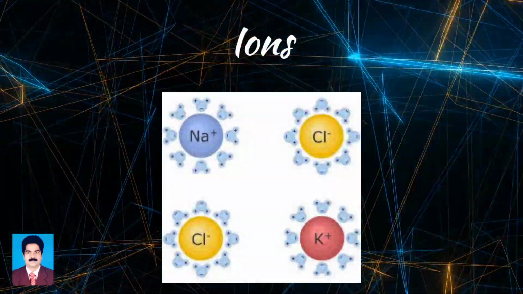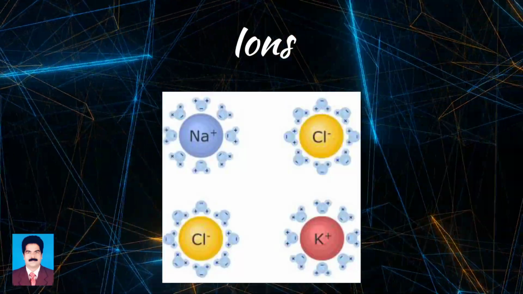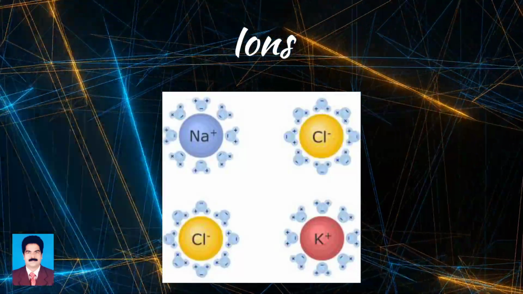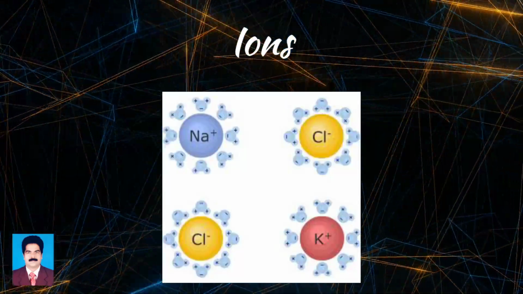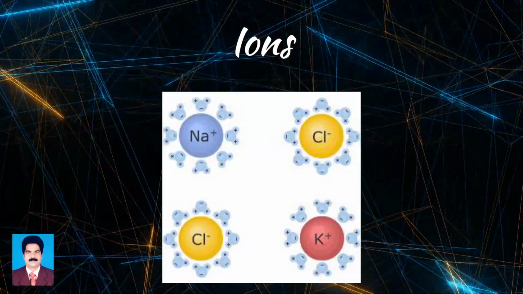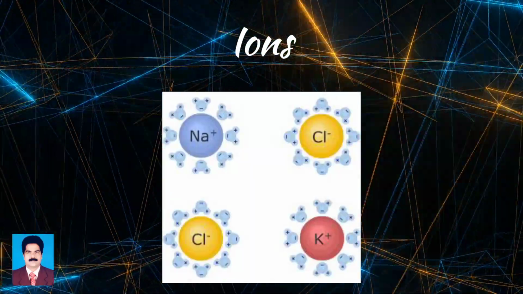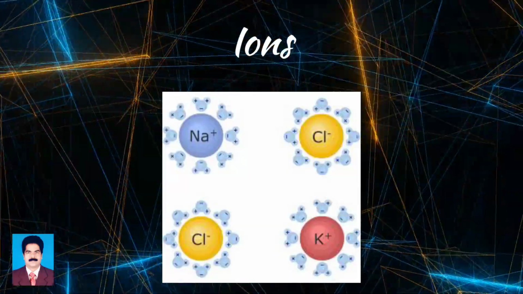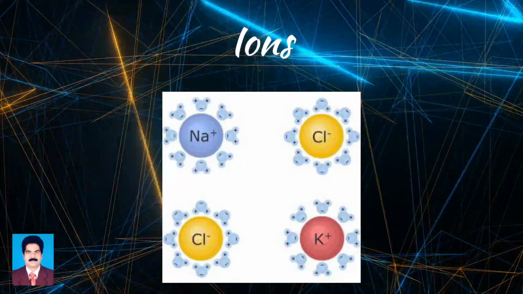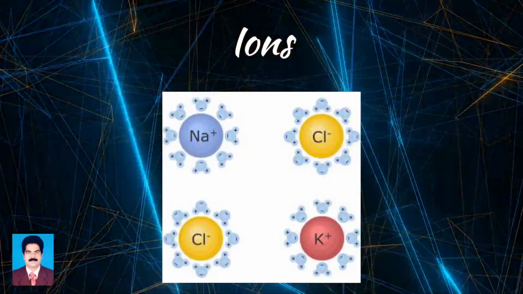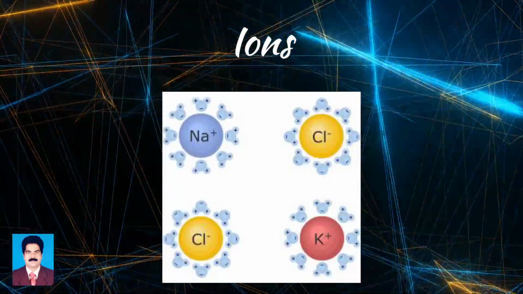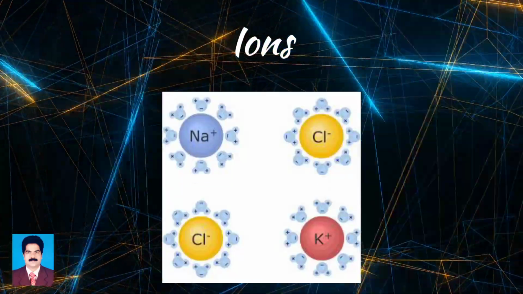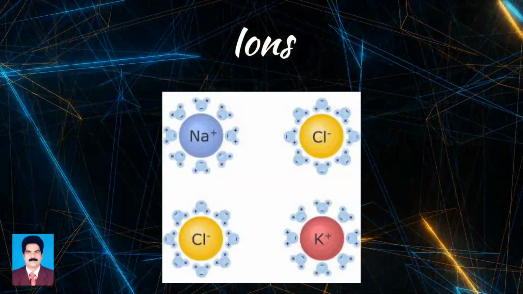Ions. They are charged particles of matter, that is, either positive charge or negative charge. Example, NaCl. Here, Na possesses positive charge and Cl possesses negative charge. In the formation of sodium chloride, sodium atom loses one electron of the valence shell to chlorine atom, and chlorine acquires a negative charge, giving Cl minus ions.